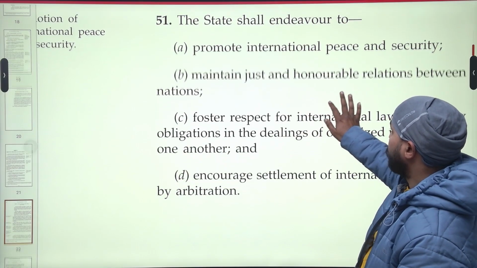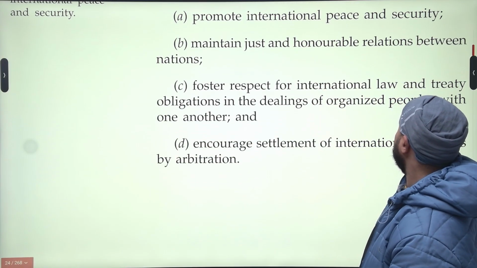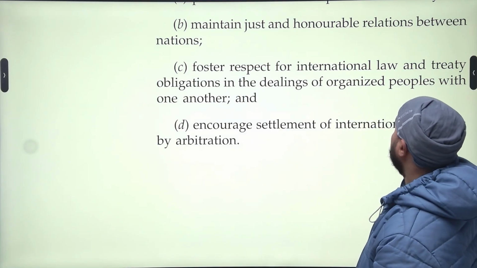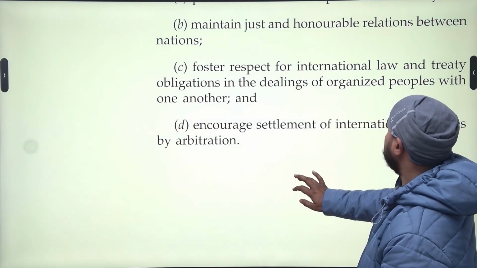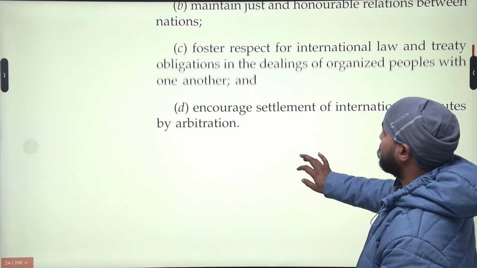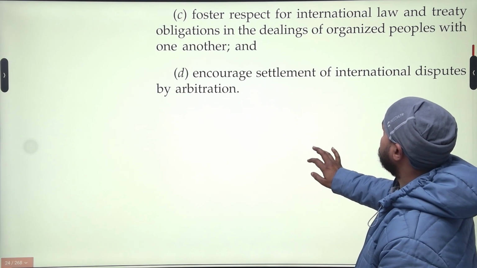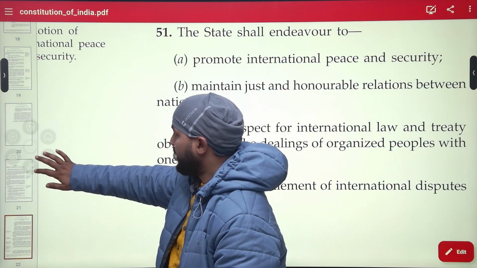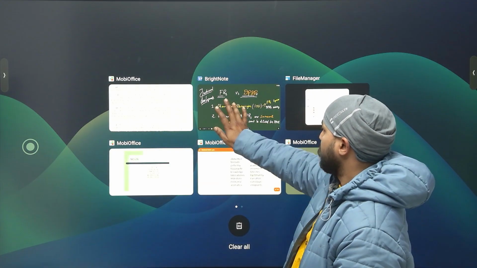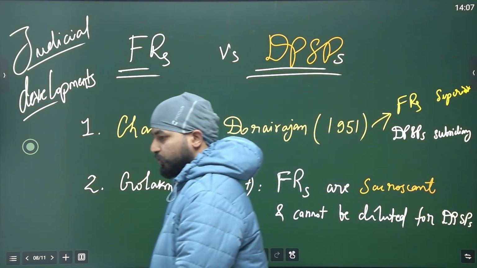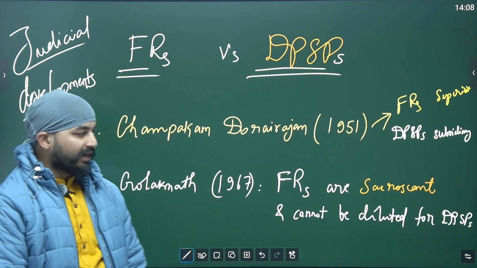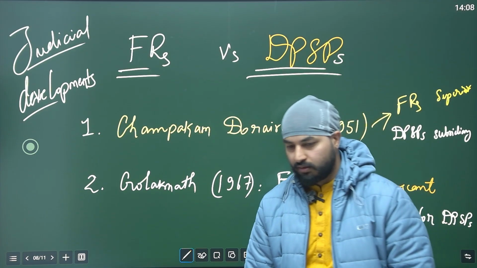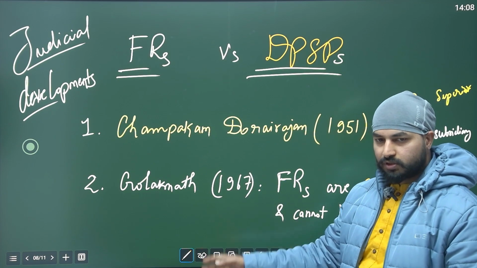Promote international peace and security, maintain just and honorable relations between nations, foster respect for international law and treaty obligations in the dealings of organized peoples with one another, encourage settlement of international disputes. Complete. This is for the state for ensuring that India as a whole, in terms of geopolitical situation, remains in a good state and maintains good relations with all the countries around the world and the people. Okay, there was nothing to discuss over there because there was no judicial development.